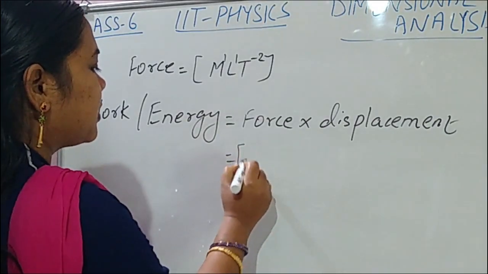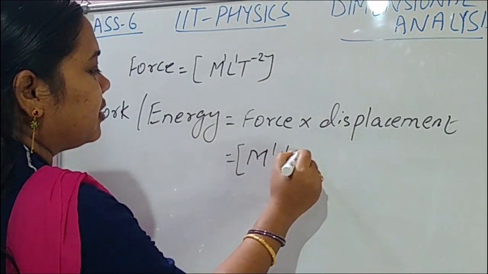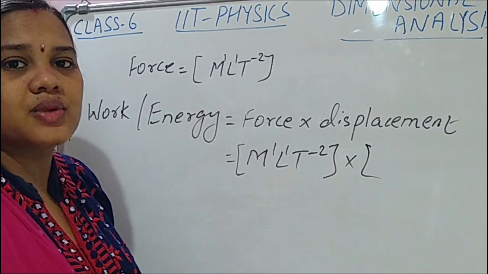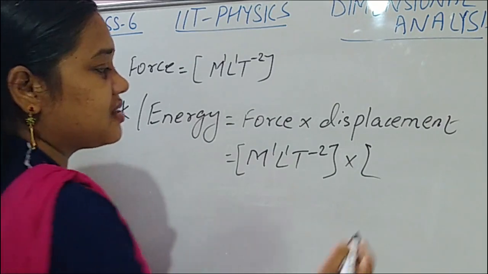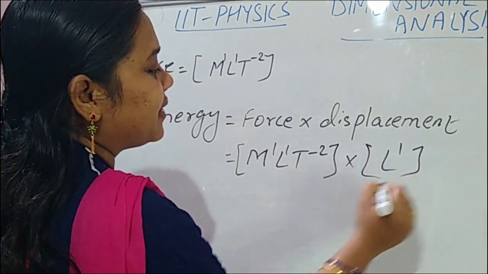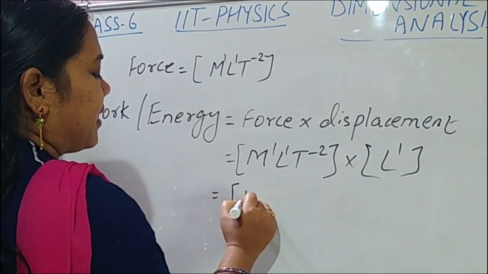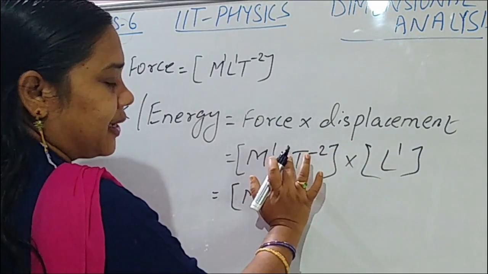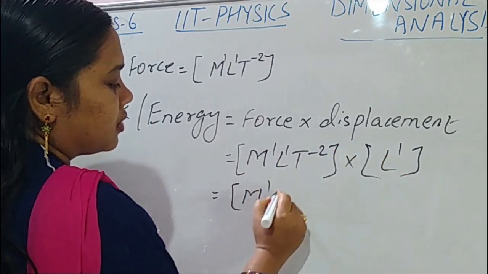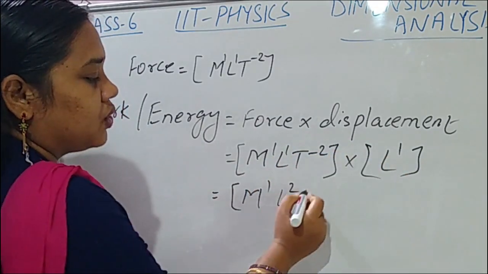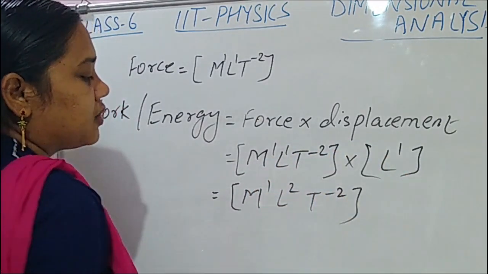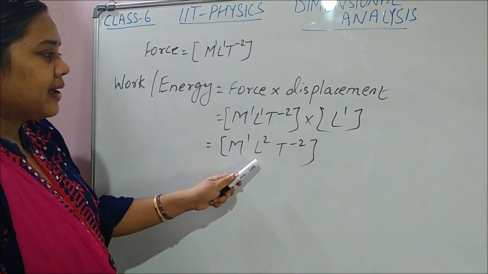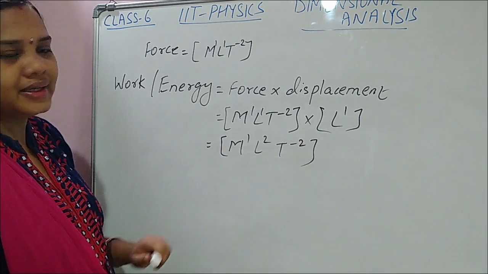So force is M1 L1 T minus 2. Displacement is what? Displacement is nothing but length. So M1, L, 1 plus 1 is 2, so L2, T minus 2. This is the dimensional formula for work or energy: M1 L2 T minus 2.